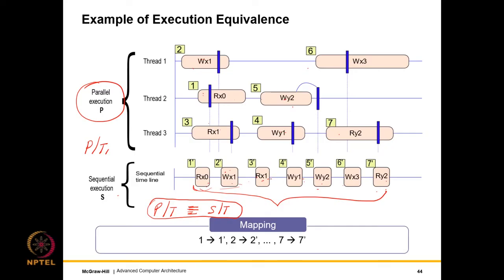So what I can do is that I can reason in this manner, and I can argue about the correctness of an execution by essentially reducing a parallel execution to an equivalent sequential execution, this being the equivalence.